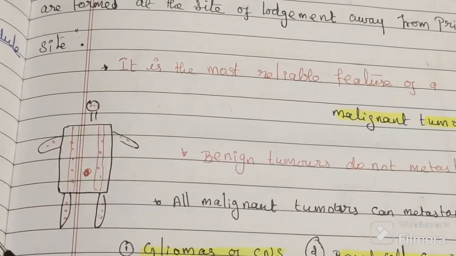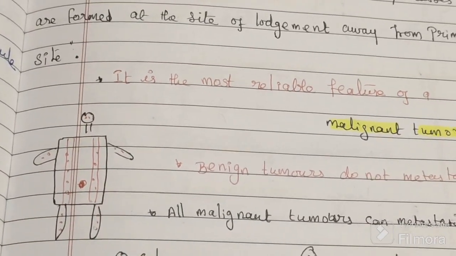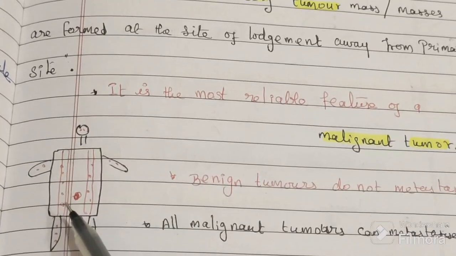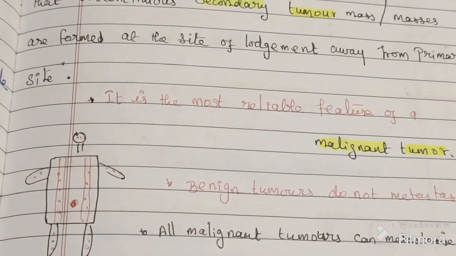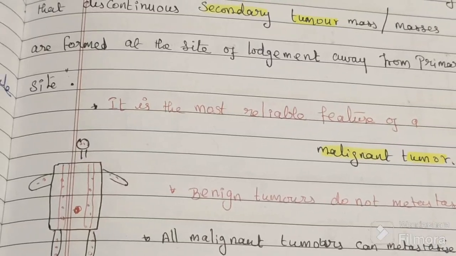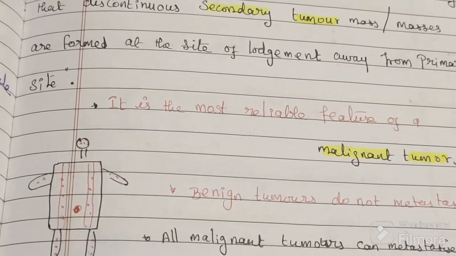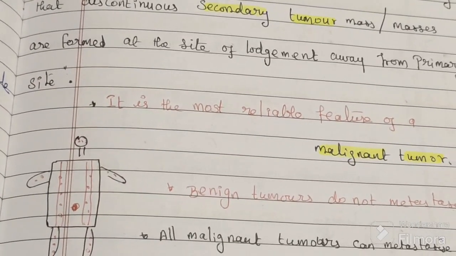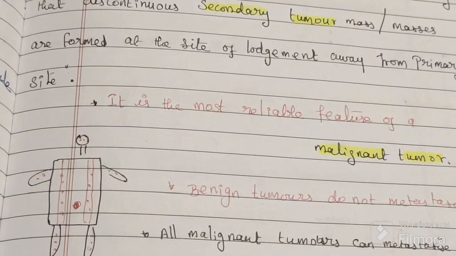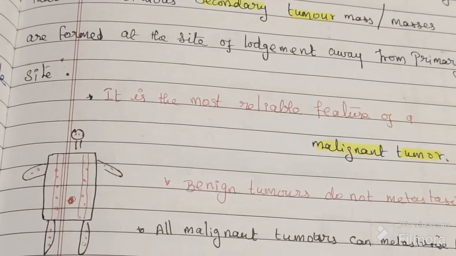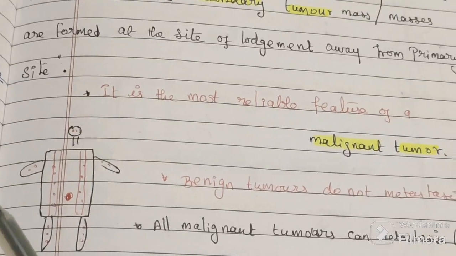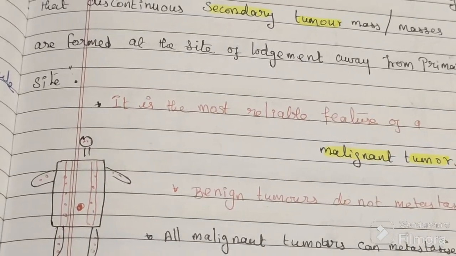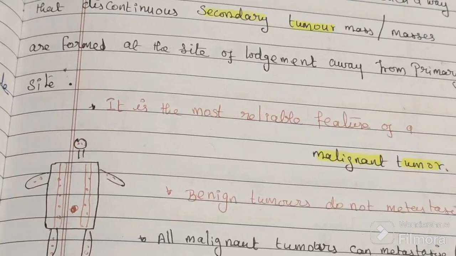This is the human body, this is the patient. Suppose here there is the primary tumor, in any organ, in the abdomen, in the GIT. The cells of the primary tumor will get dislodged, and some of the cells will enter either the lymphatics or the blood vessels, or spread through the cavity.